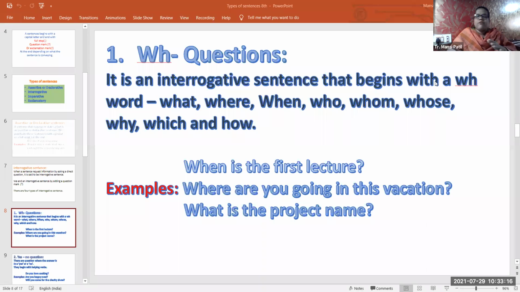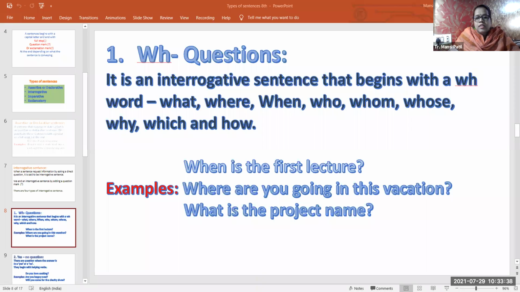How is not a WH question, but still it is a question. That's why I put here how too. So when questions start with these words, these are all interrogative sentences.